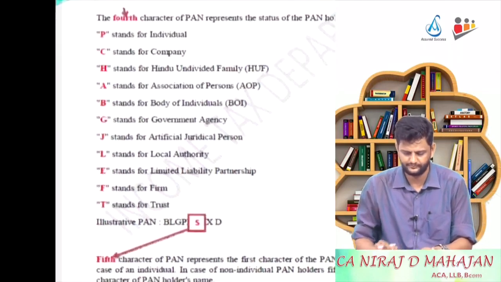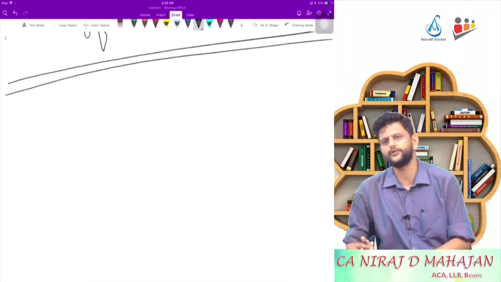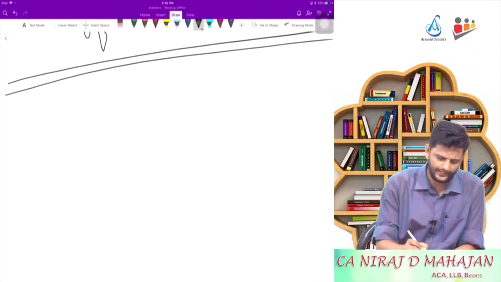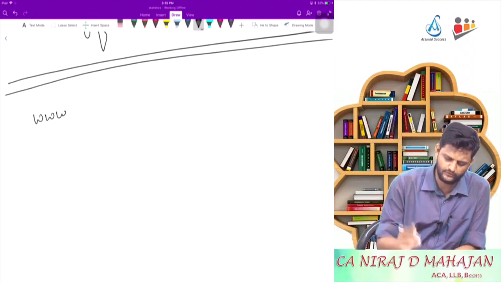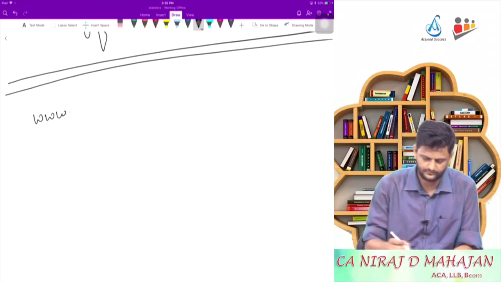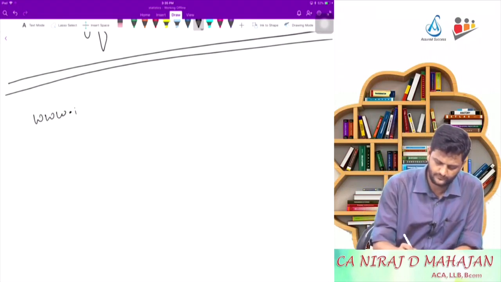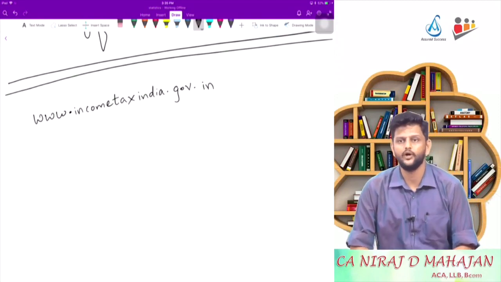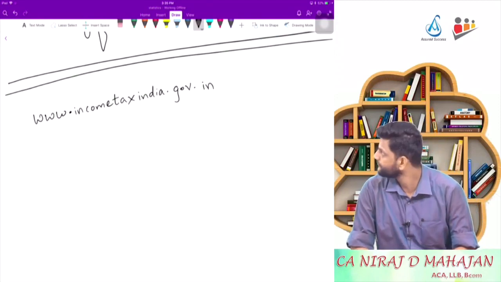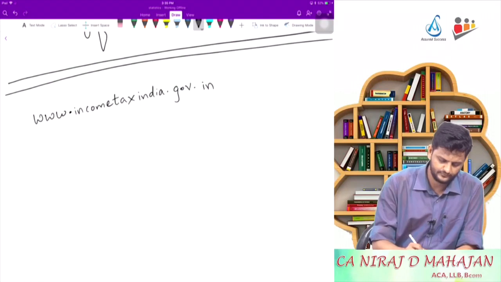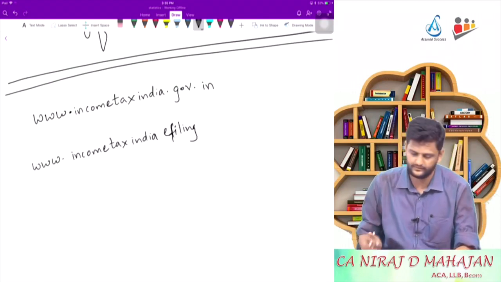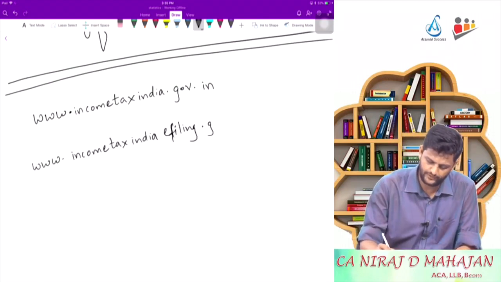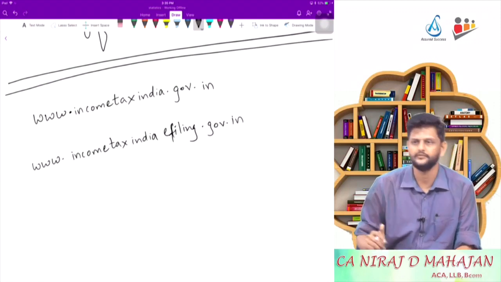Two websites which you need to refer regularly. Write down if you want in your notebook, on the last page. Incometaxindia.gov.in, and e-filing.gov.in.